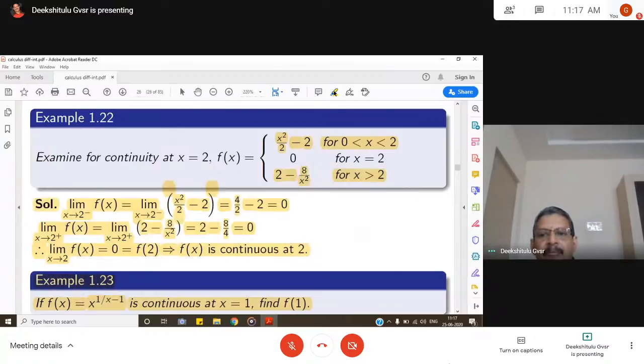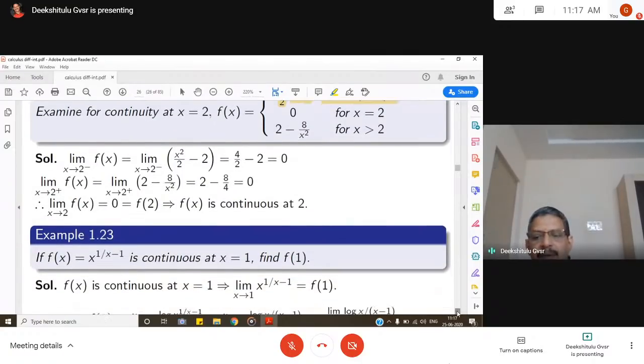If you find the limit of that, the left limit becomes 0 and the right limit also becomes 0, and f(2) is also defined as 0 from this. Then the left limit, right limit and everything are equal, so f(x) is continuous at x = 2.